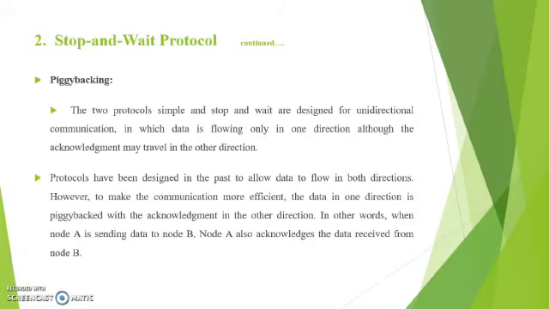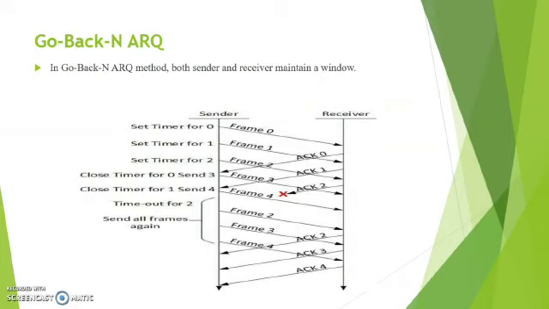Next is piggybacking. The two protocols, simple and stop and wait, are designed for unidirectional communication in which data is flowing only in one direction, although the acknowledgement may travel in the other direction. Protocols have been designed in the past to allow data to flow in both directions. However, to make the communication more efficient, the data in one direction is piggybacked with the acknowledgement in the other direction. In other words, when node A is sending data to node B, node A also acknowledges the data received from node B.